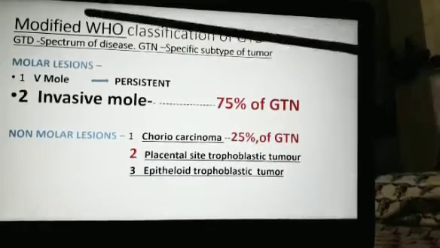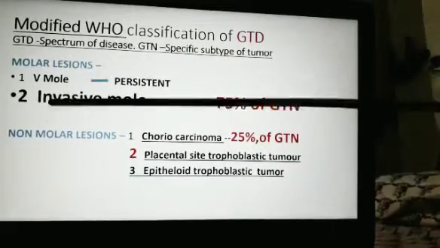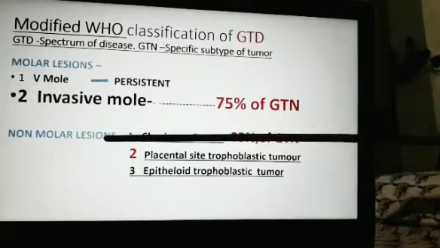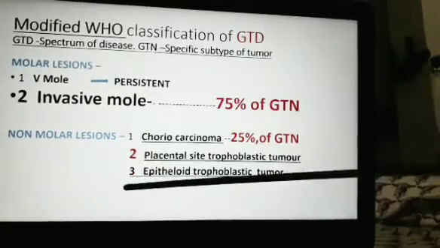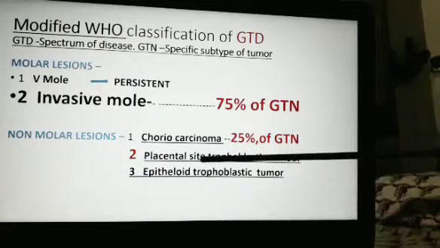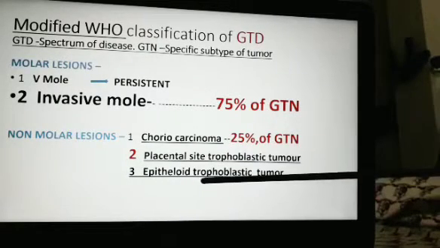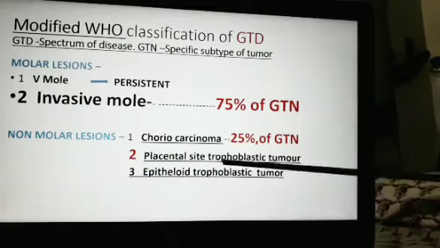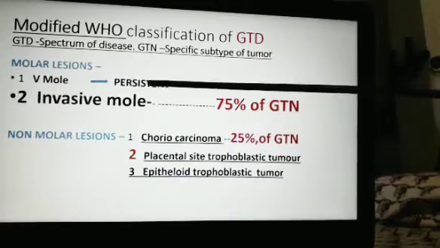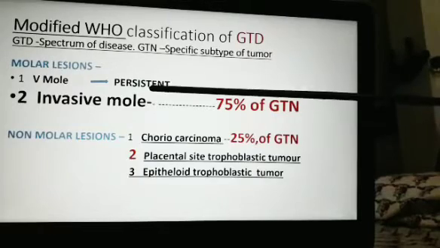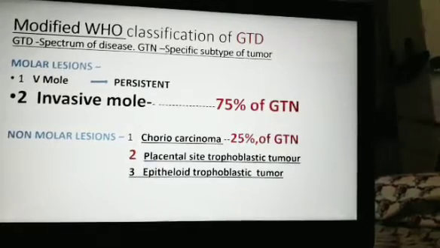This classification comments about molar lesions and non-molar lesions. Molar lesions are vesicular mole and invasive mole. Non-molar lesions include choriocarcinoma, placental site trophoblastic tumor and epithelioid tumor. These two tumors we'll discuss later on. We are interested in diagnosing persistent vesicular mole, invasive mole and choriocarcinoma.